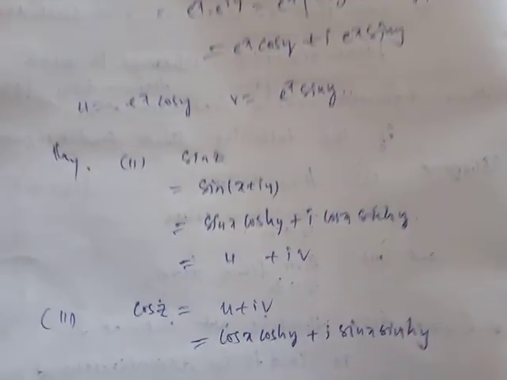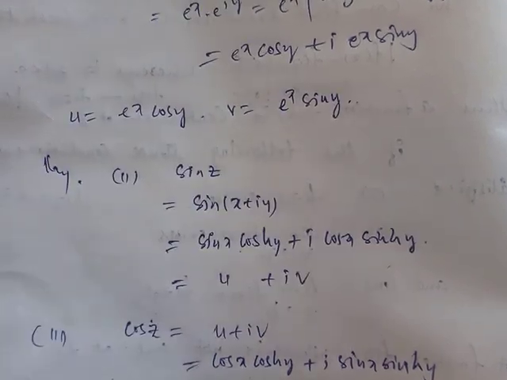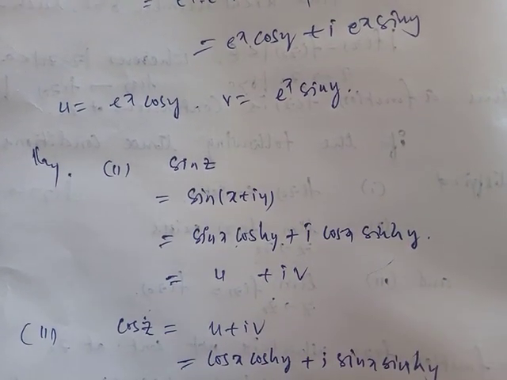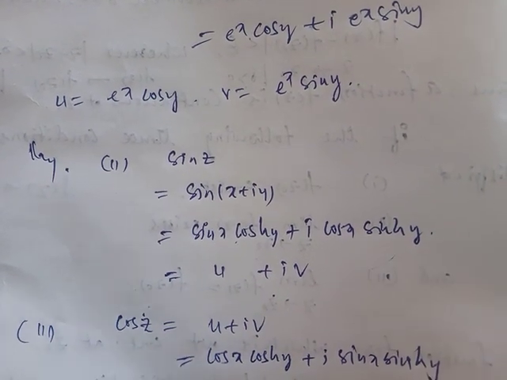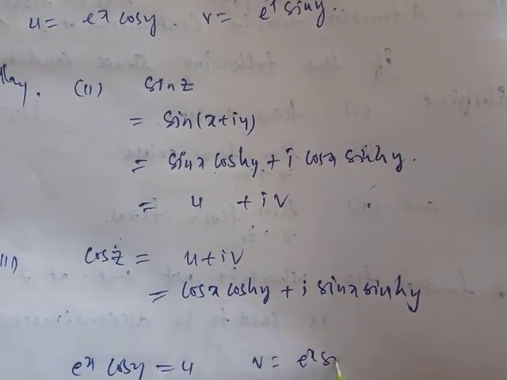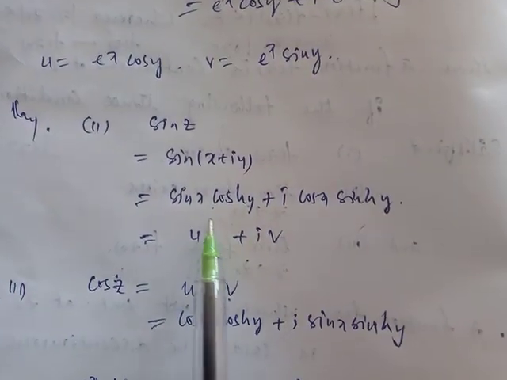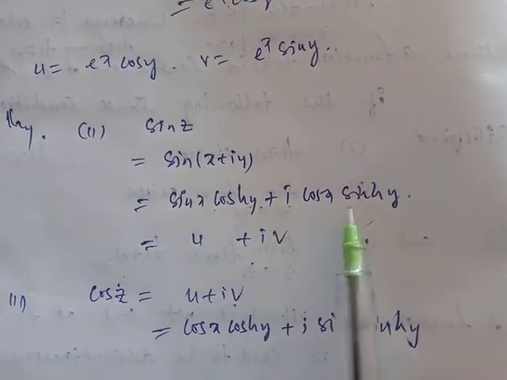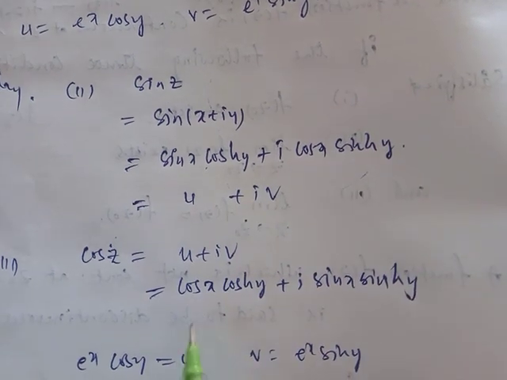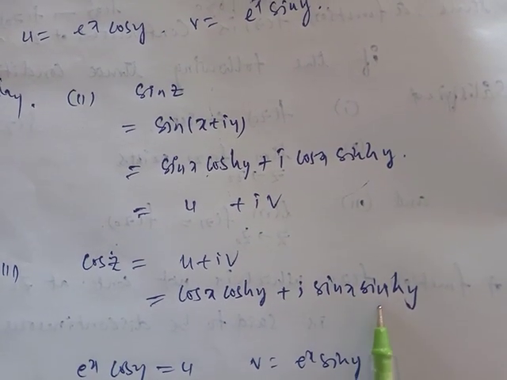Okay, these are the simplifications. First one: u is e power x into cos y, and v is e power x into sin y. In the second one, sin x into cos hy and cos x into sin hy. Third one, cos x into cos hy and sin x into sin hy.